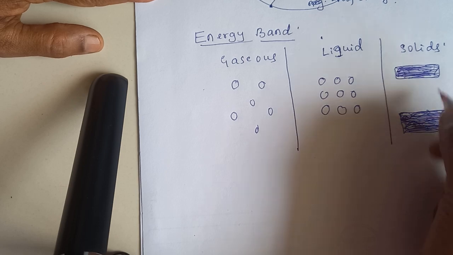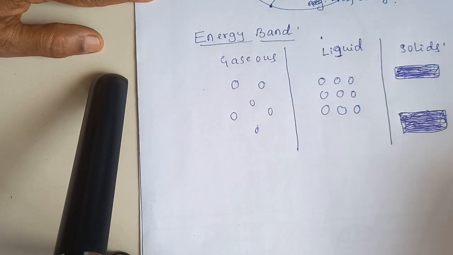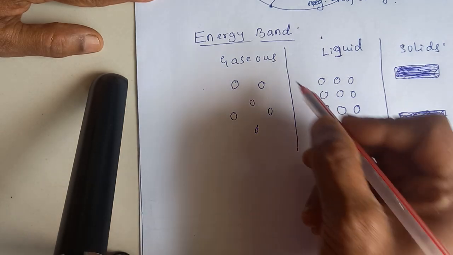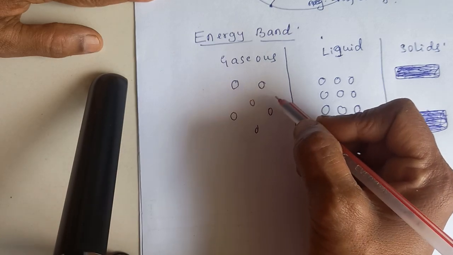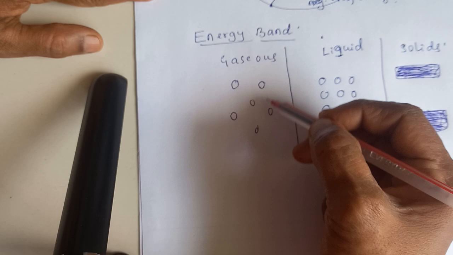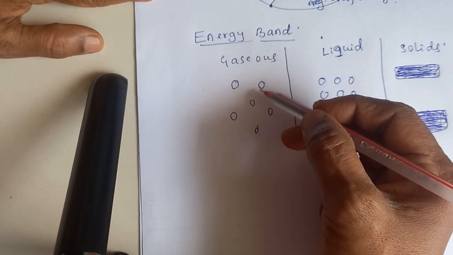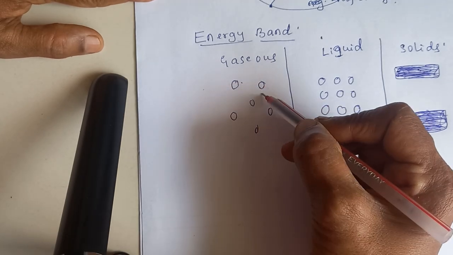Due to this, atoms of the molecules tend to move into the orbits of the neighboring atoms. From this diagram you can understand that in the gaseous state, molecules are widely spread and they move freely. There is no fixed shape and no fixed volume for gaseous substances. There is very little interaction between the molecules.